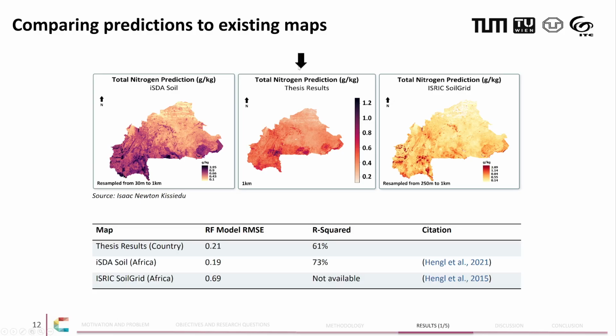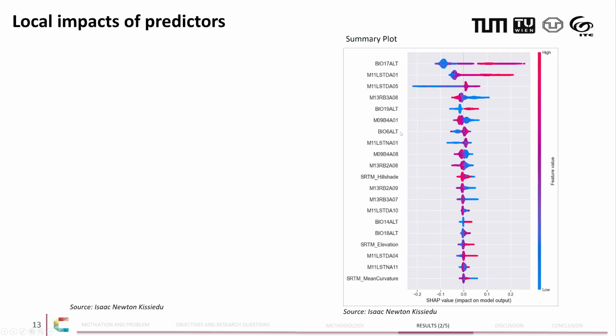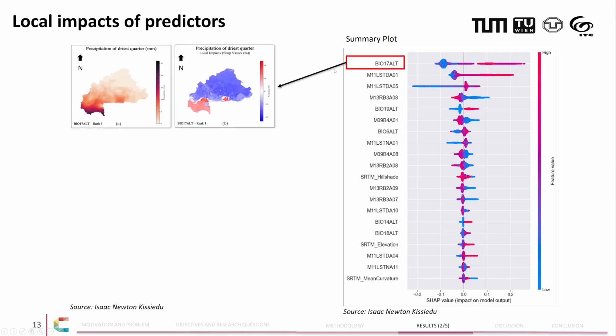So regarding the results, my map is what is shown in the middle compared to maps from external sources. And here we see that there's a general pattern. For example, the northern part of the study area is having low soil nitrogen levels compared to the southern part of the study area. Now, the interesting part of this research is the SHAP results, which is the local impacts of these predictors. On the right-hand side is a summary plot, which is telling us the hierarchy of how these predictors behind the model are influencing the prediction. So the one at the top, for example, is the most influential predictor.